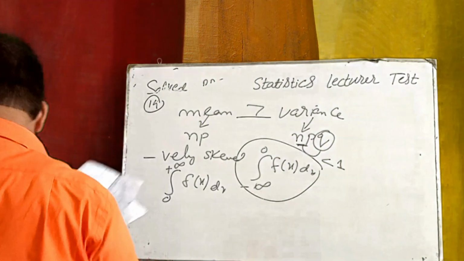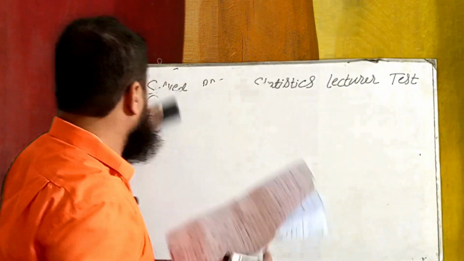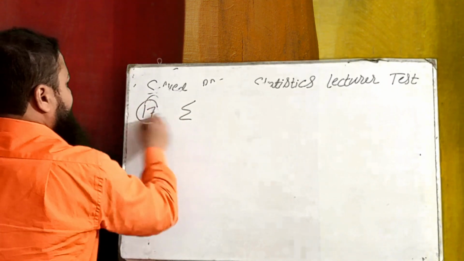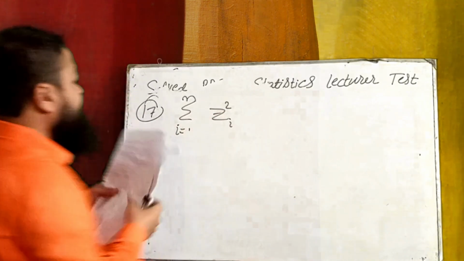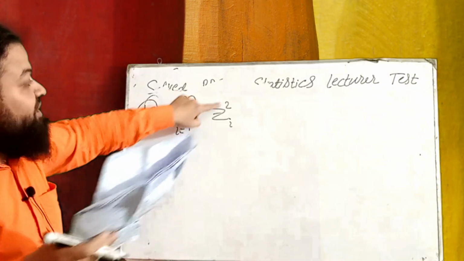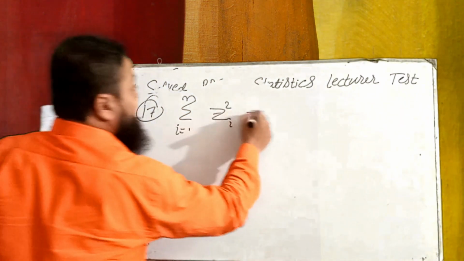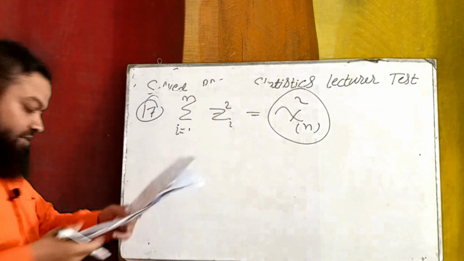Number 17, the sum of the squares of the standard normal random variables follows chi-square with n degrees of freedom. This is the correct answer.